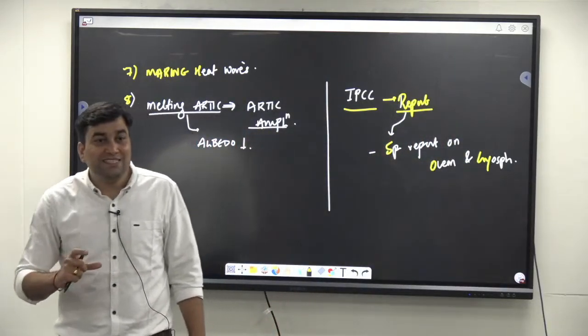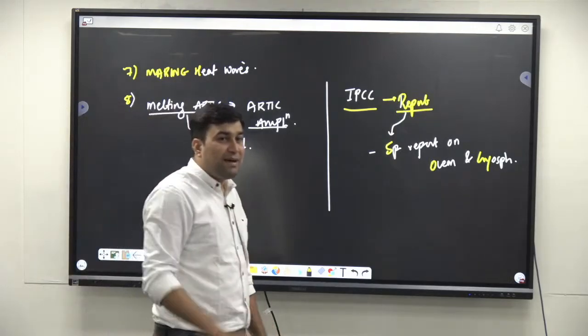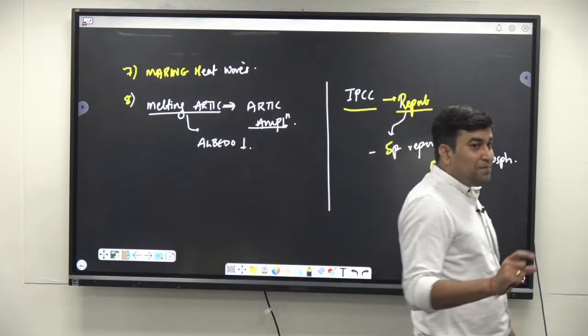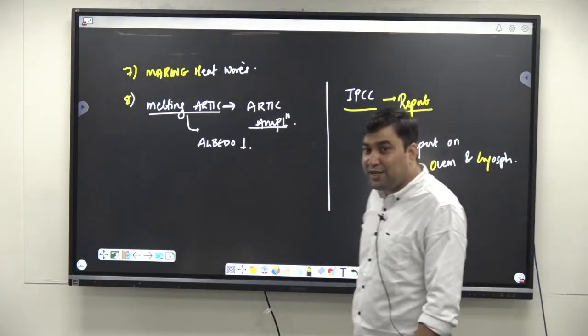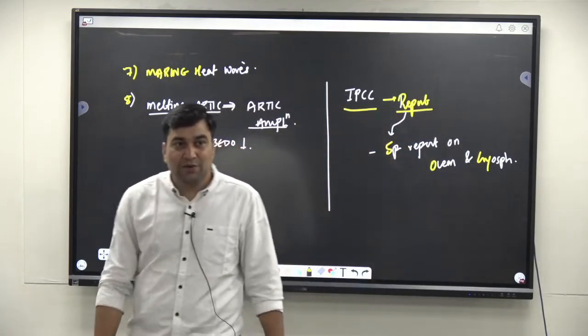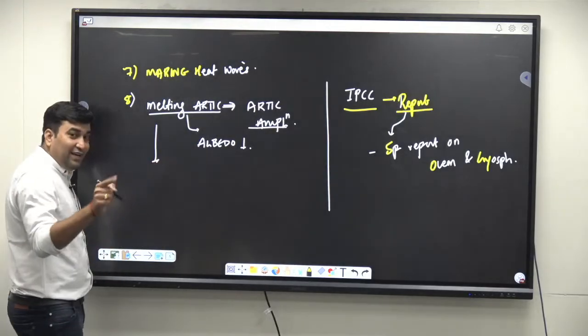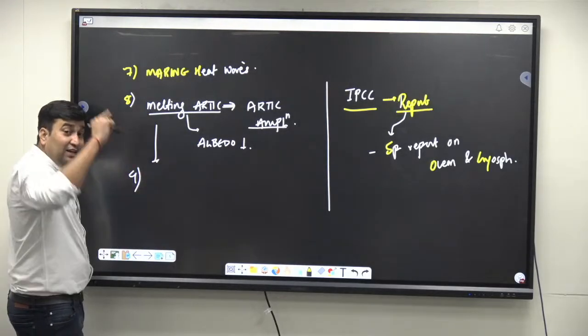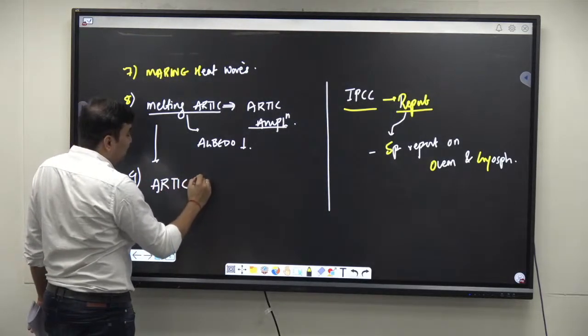You can make use of this data to tell how the oceans are expanding, how thermal expansion is happening in the oceans, how the intensity and frequency of disasters is increasing, how ocean acidification is happening, marine heat waves, Arctic amplification. When you are writing about Arctic amplification, you also write that in recent times, in polar areas, you are able to see what is called Arctic